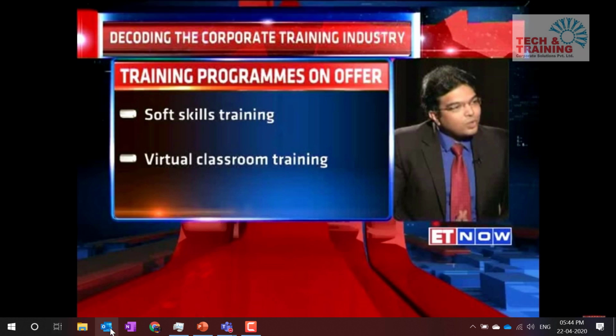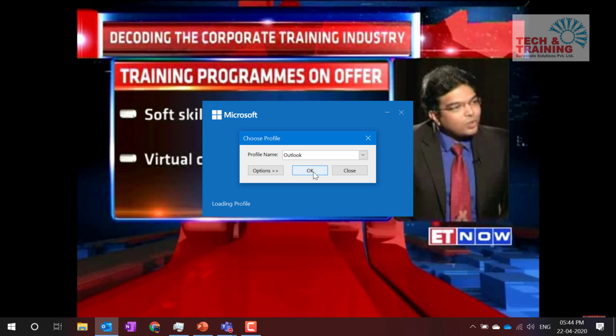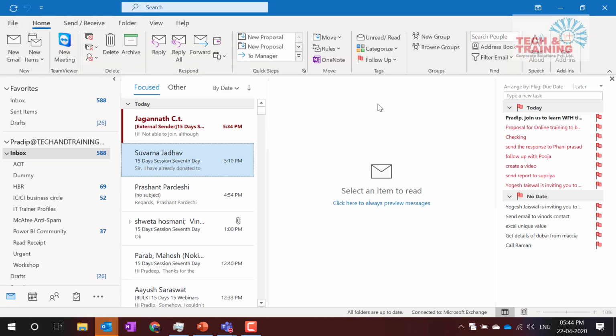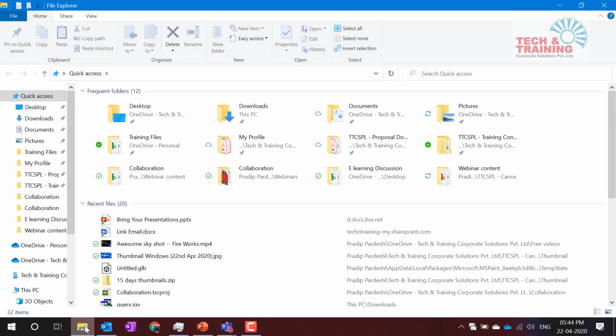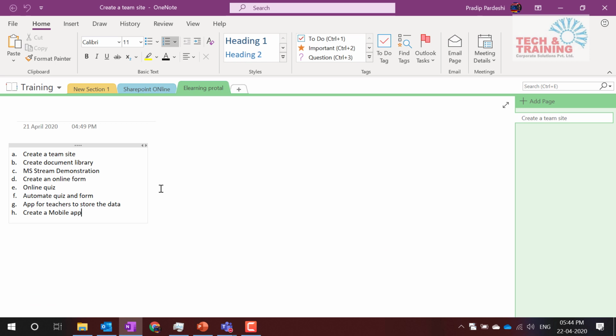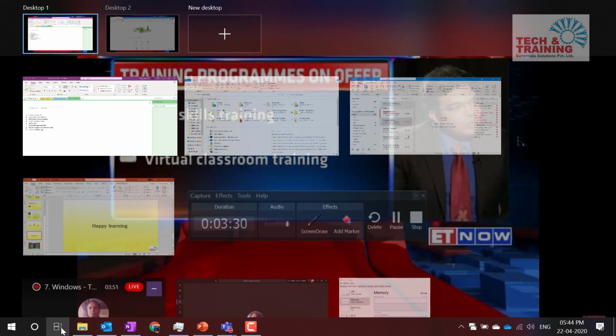So let's say I open my Outlook here, and I don't want this Outlook to be available on that screen where I'm giving the presentation. Now here, there is some other desktop. There is a OneNote document. This OneNote, I would like it to be available on the other screen, not this screen. So let's see the other screen as well.